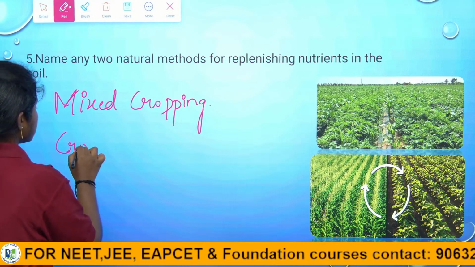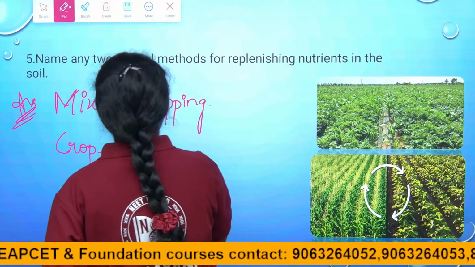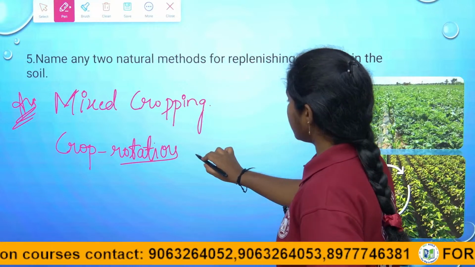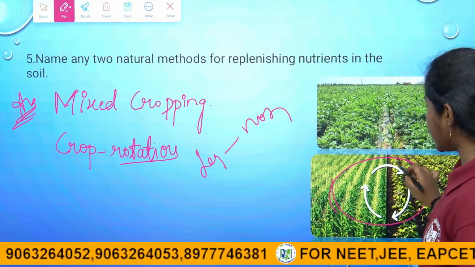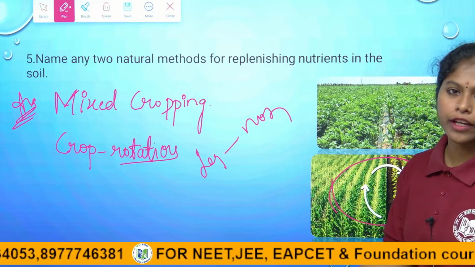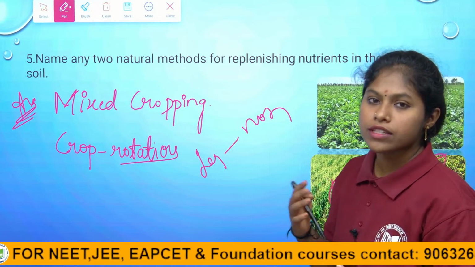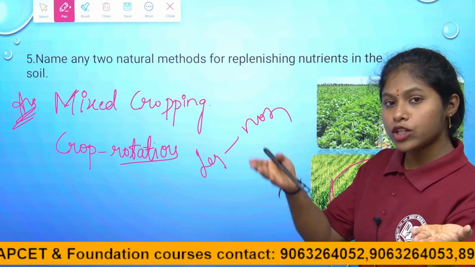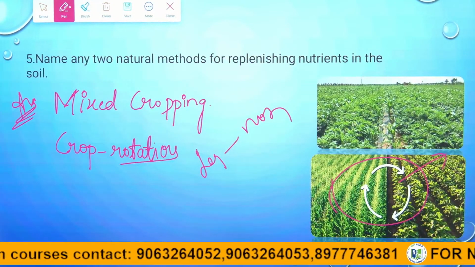And next, crop rotation. Crop rotation is the method widely used, alternating leguminous plants with non-leguminous plants. If the first crop is leguminous, the next crop is to be non-leguminous, like paddy or wheat, and the next crop is to be leguminous, like groundnut or pea plant. This is the rotation of crops. Thereby the fixing of nitrogen will happen. It is a good example of cereal crops, which are non-leguminous, alternating with leguminous plants like groundnut and pea plant. Right children, for this question the answer is mixed cropping and crop rotation.